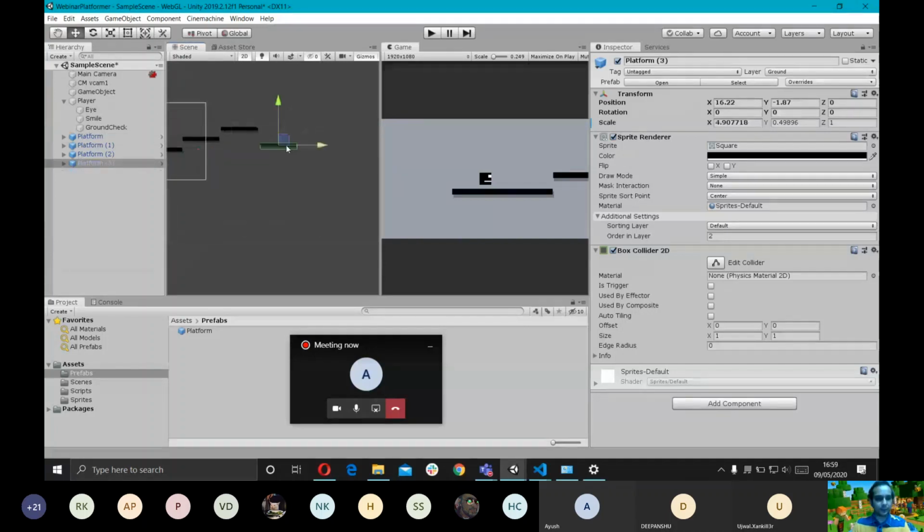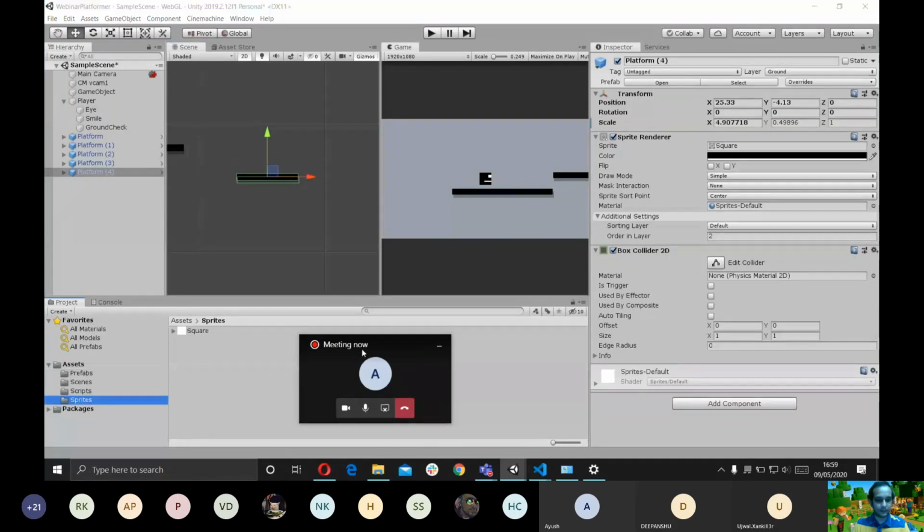So I want to explore the physics of Unity a little bit more, so let's try to create a small puzzle. How about we create a sort of a seesaw thing? I'm going to create another sprite. I'm going to call it